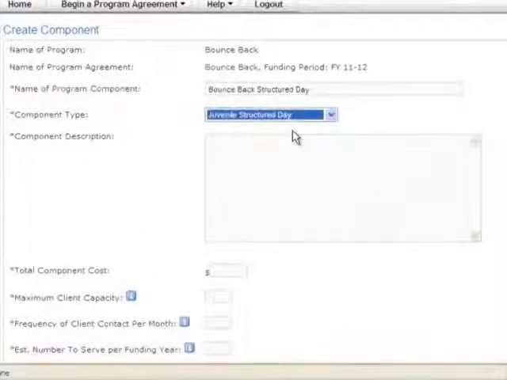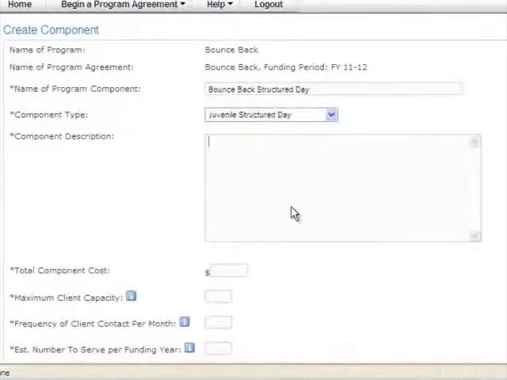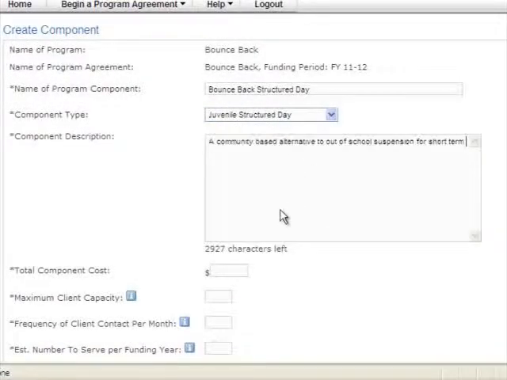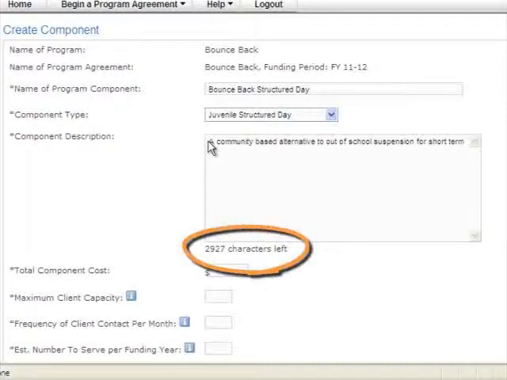Now let's give a brief description of the type of program in our component. Note that as I type, we began with 3,000 characters, and as I begin typing, the countdown begins.